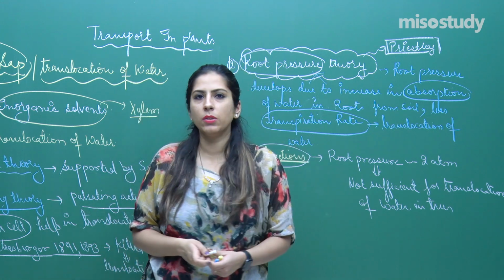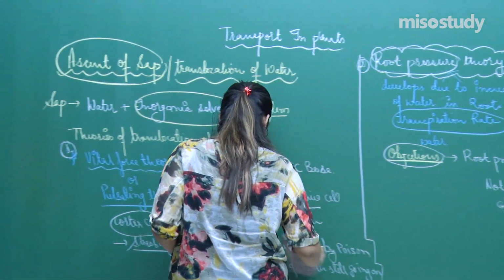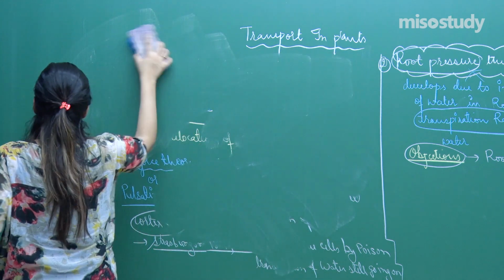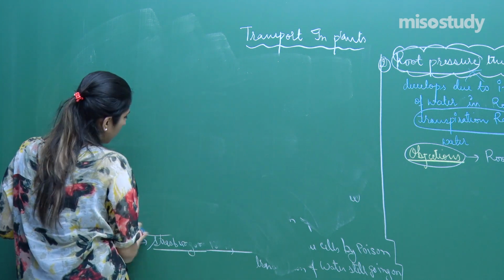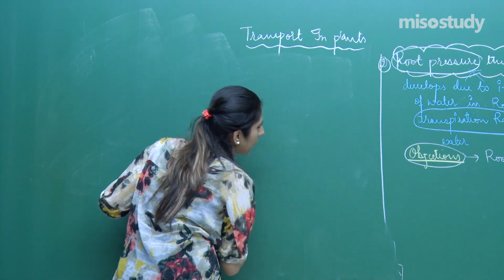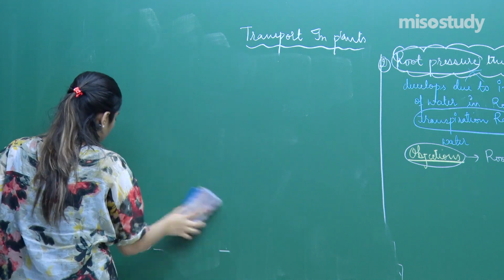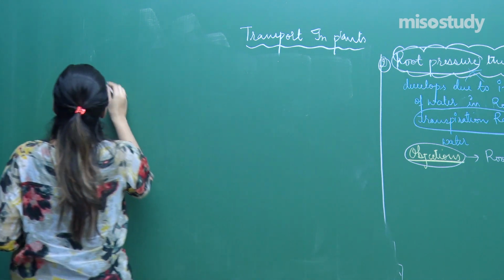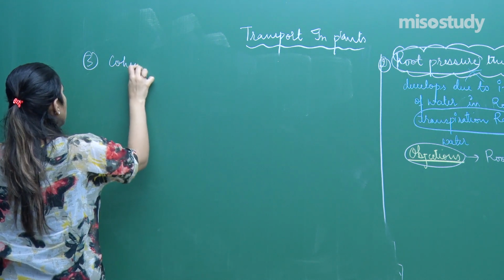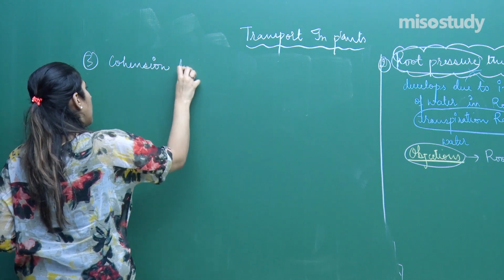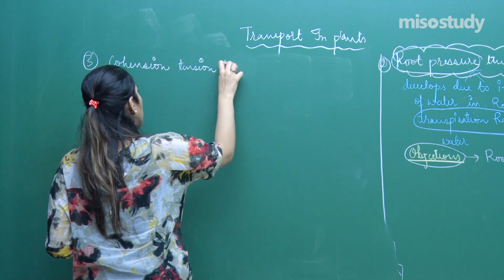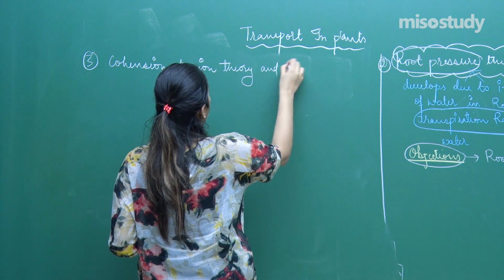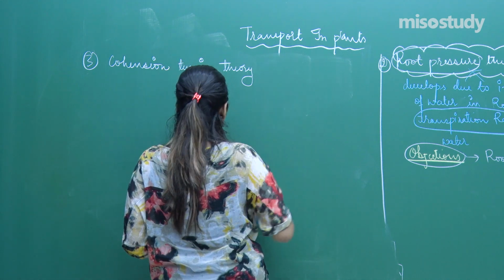Right? Now, let's discuss the third theory. The third theory, the most accepted theory of ascent of sap, is called the cohesion tension theory, and it is also called the transpiration pull theory. Let's talk about them.